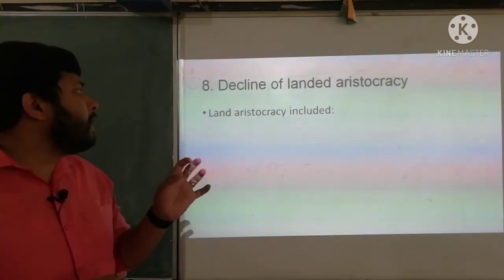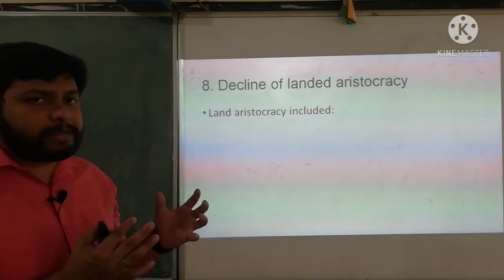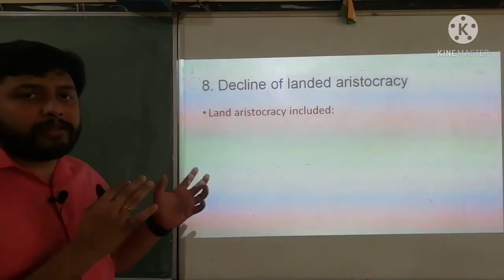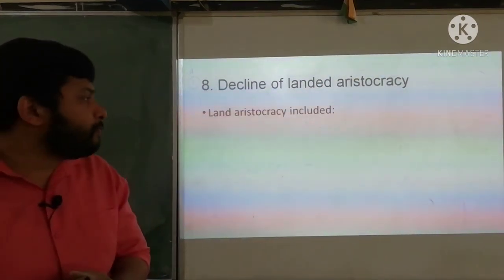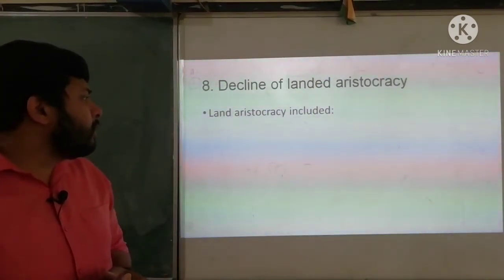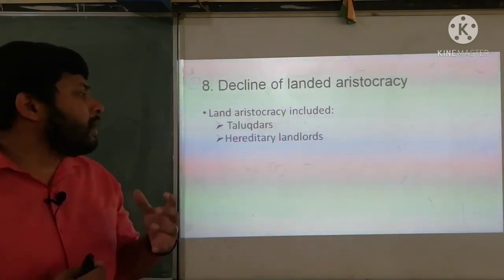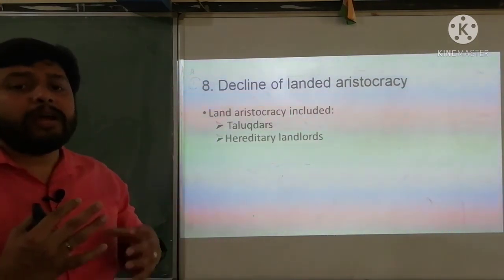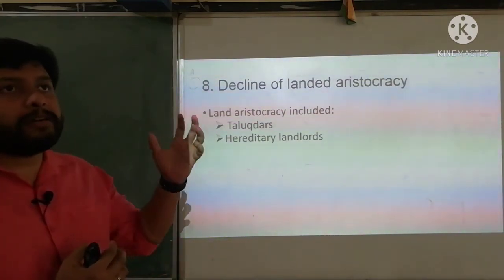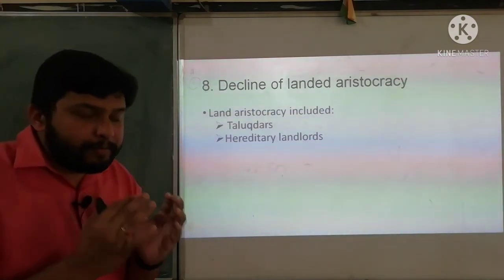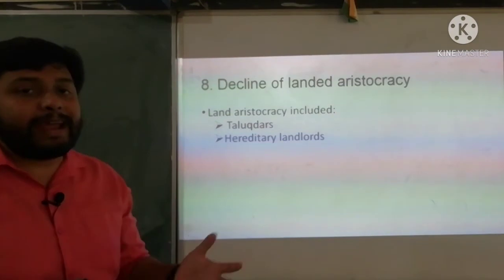How? What is meant by land aristocracy? As I have already told you, the power is transmitted from father to son. It included talukdars and hereditary landlords. These people were continuing their power over a number of generations. From their father they got it, and from them it would go to their sons. So this system came to an end.